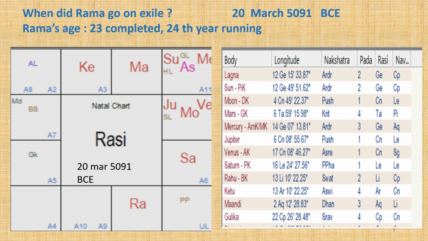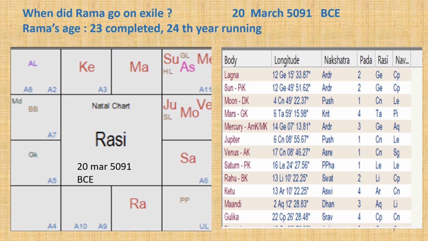The next important event to look at is the date of exile. We have two clues for this date: statements of Sita and Dasharatha. When Rama comes to know about his exile on the day of coronation, he goes to Sita to inform her. At that time, Sita says, "O Rama, learned Brahmins have told that today Jupiter is in Pushya star. Why are you sad?"